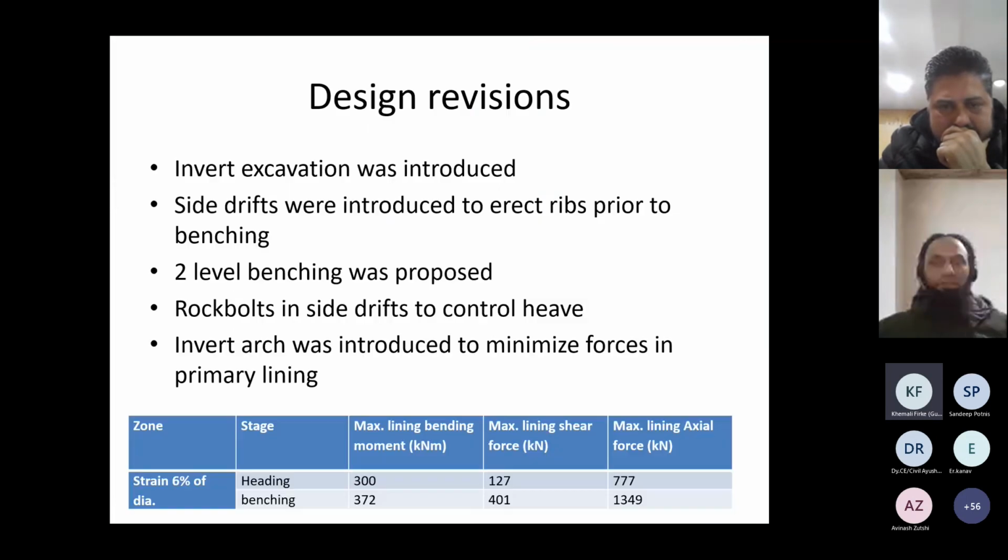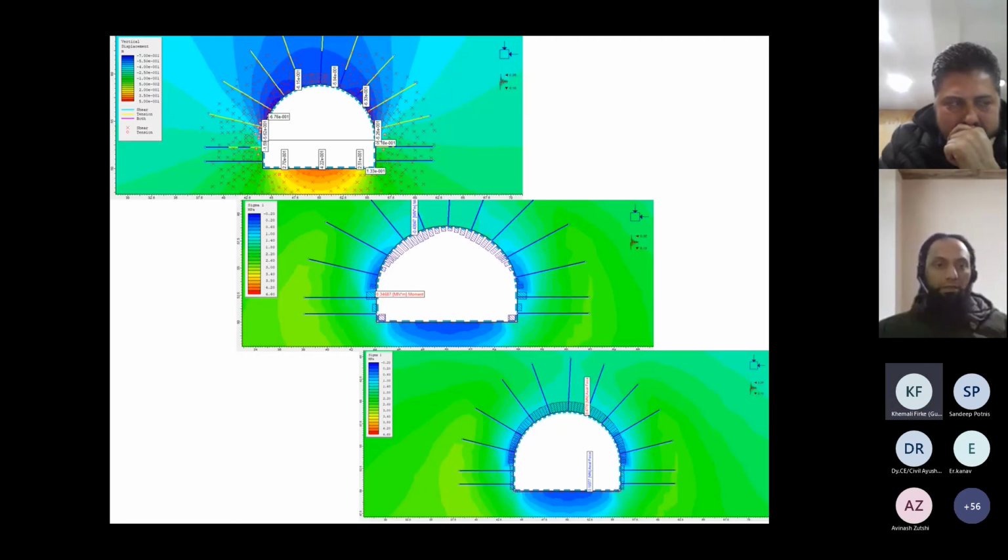So for that, we came up with some revisions, like invert excavation was also introduced. It has to be 3-phase excavation, not 2. And side drifts will also be there. That means we have to maintain the central core and excavate the side drifts, erect the ribs, and close the ring to some extent. Then excavate the benching in 2 levels, and provide some rock bolts in the side drifts as well to prevent the heave. There was a considerable heave as well, as you can see in this graph.